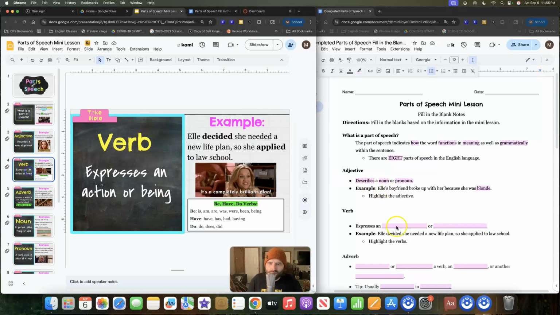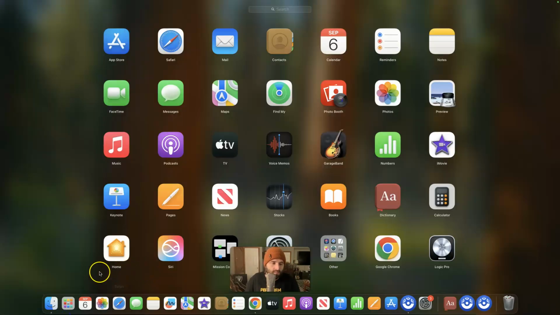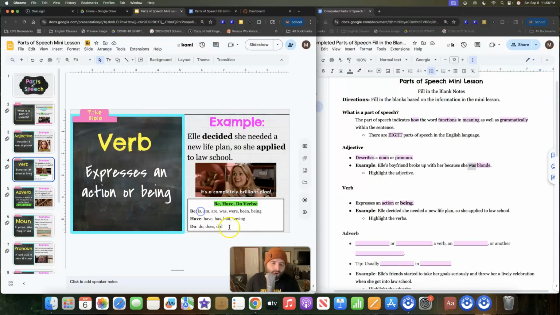Now, verbs are one of the simpler ones as well, like adjectives. But there is a catch here with verbs. I'm going to talk about it here. So it expresses an action or a being. And this is where it gets tricky, this being here. Now, there are all these being verbs, like to be verbs, right? These linking verbs, these helping verbs, these to be verbs. Now, with these verbs, they exist all the time. You just saw one right here. Was blonde, right? That's a being verb. She was being that. It's very tricky to grasp. It's a really abstract thing sometimes when it comes to grammar, but understand that these are some of the most common verbs that you are going to see.